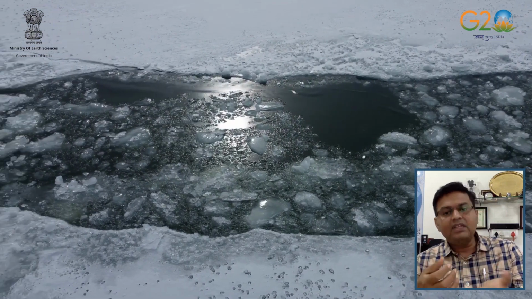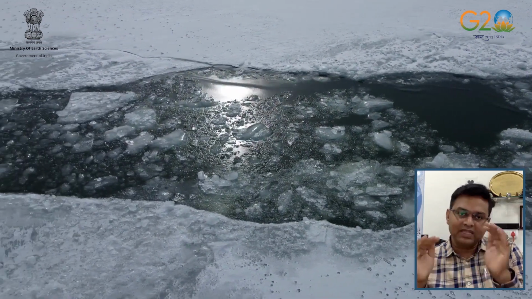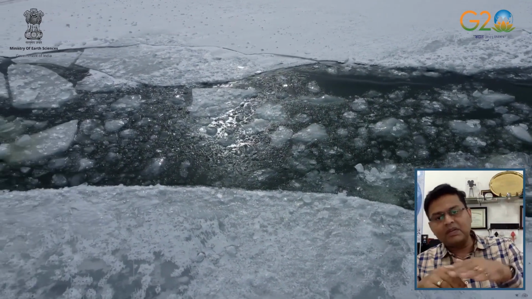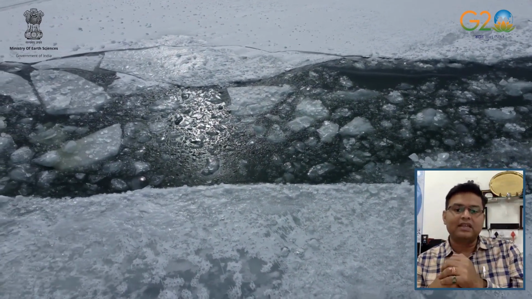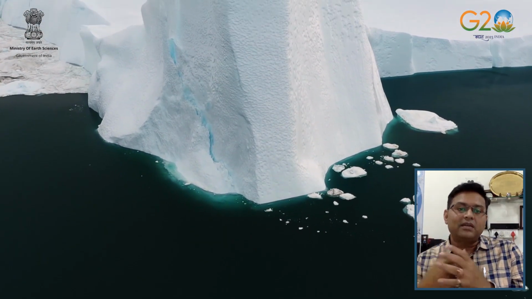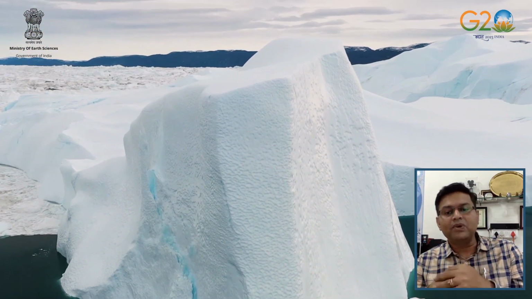Well, how is this happening? These black carbon aerosols get deposited over the snow and affect the snow reflectance. Because of the reduced reflectance, melting takes place, because the albedo drops and absorption will be more in the ice.